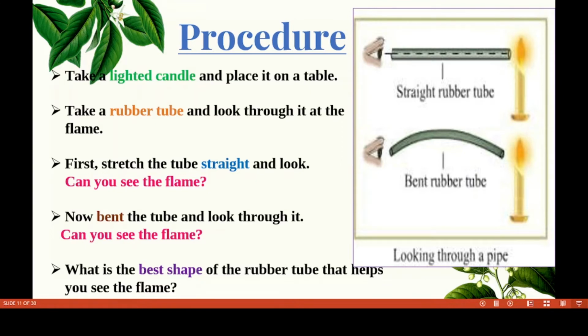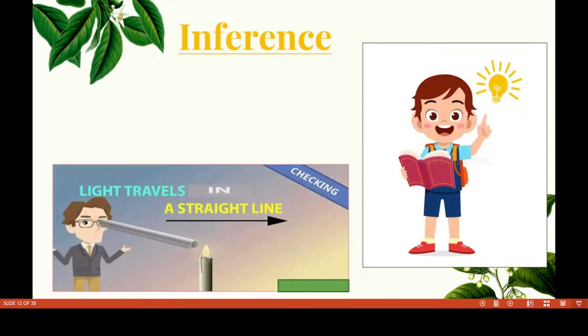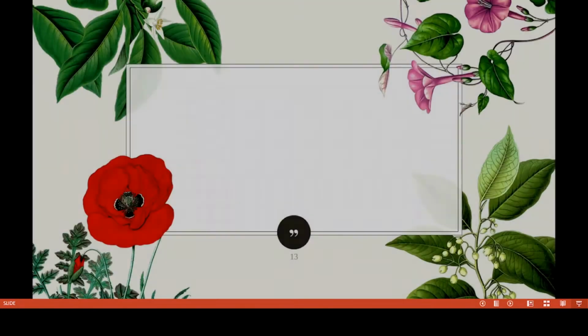Now bend the tube and look through it. Can you see the flame? What do you observe? Here we are not seeing the flame correctly. So only the straight tube works, because light travels in a straight line. What is the best shape of the rubber tube that helps you see the flame? A straight rubber tube only. We see the light only when the tube is straight. This shows light travels in a straight line.